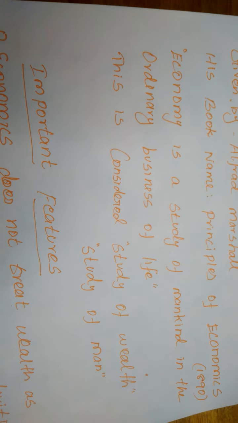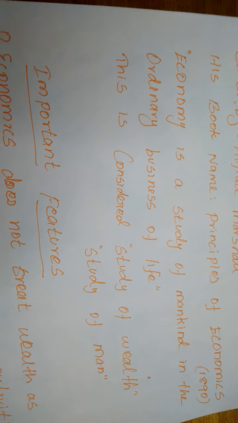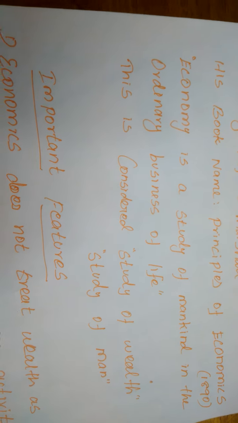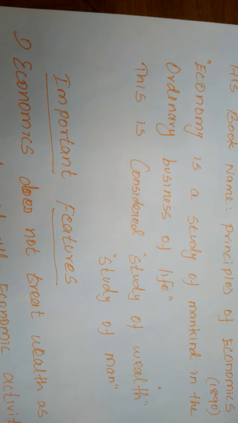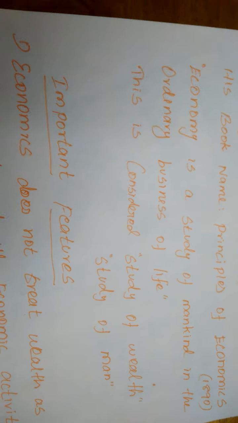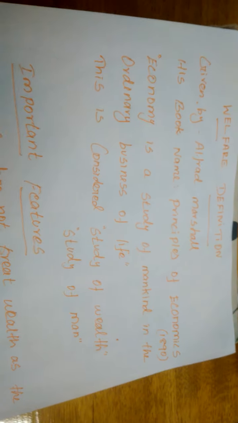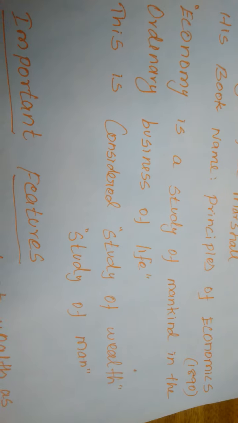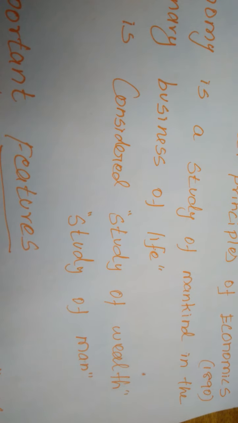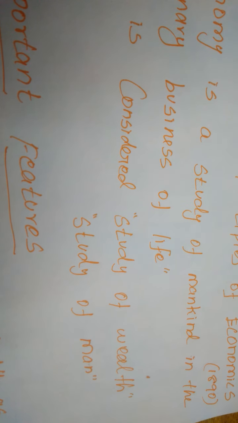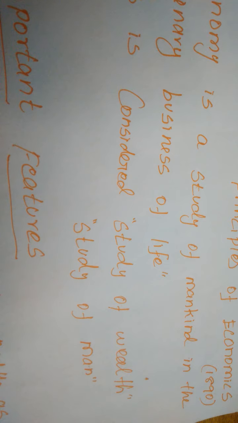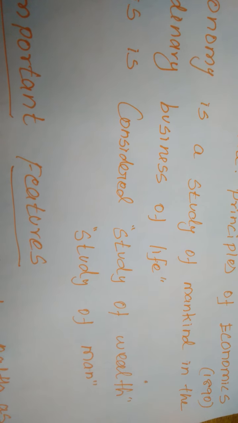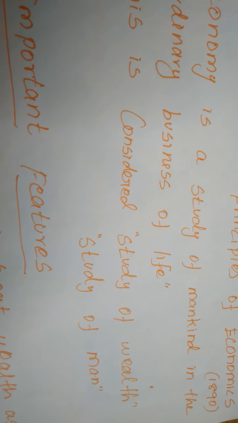And not only that, all consumed commodities, or all wealth, is created only for the purpose of consuming the commodity, right? So this definition is considered a study of wealth, and another important side is the study of man, because the study of man will be helpful to the study of wealth.